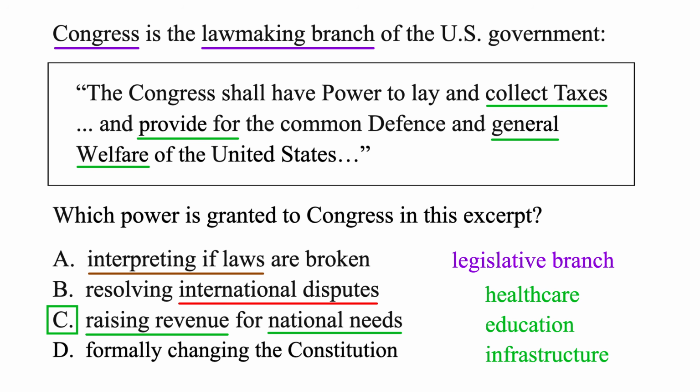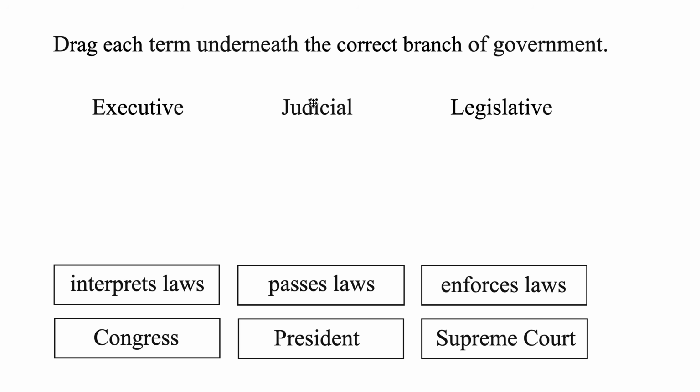Okay, we have enough now that we can identify all three branches of government and who's in them. Let's do it. So let's drag each term underneath the correct branch of government here. We'll start with the executive branch.